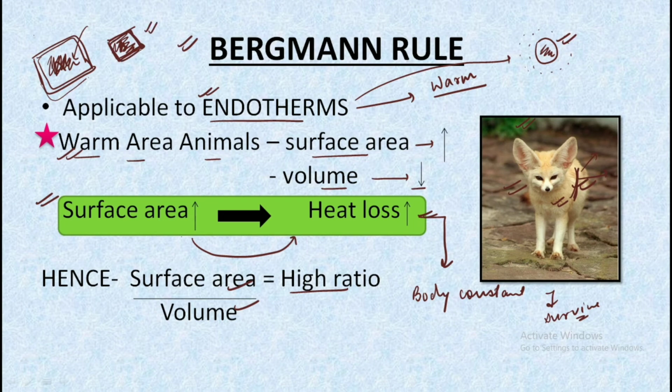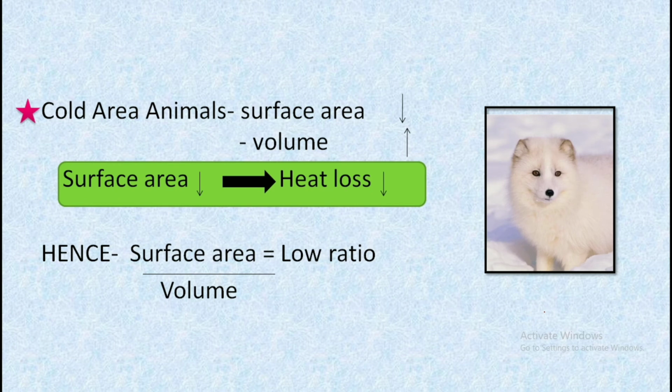And this is the same rule that is applied to these warm area animals, that they have more surface area in comparison to lesser volume of their body. And because of high surface area, these organisms can lose more heat from their body, and as a result of more heat loss, they can maintain their constant body temperature in the environment and hence survive better in this harsh environment. So this was about the warm area animals. Let us understand about the cold area animals.